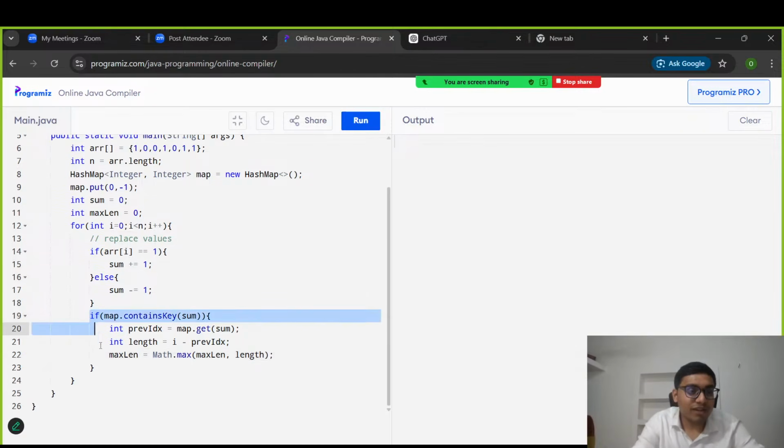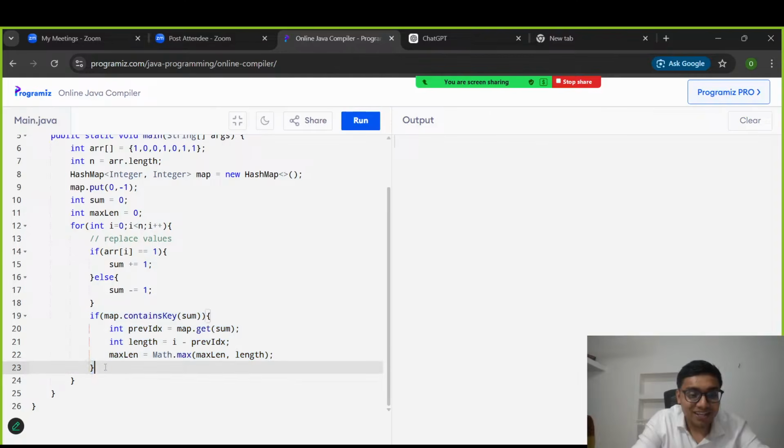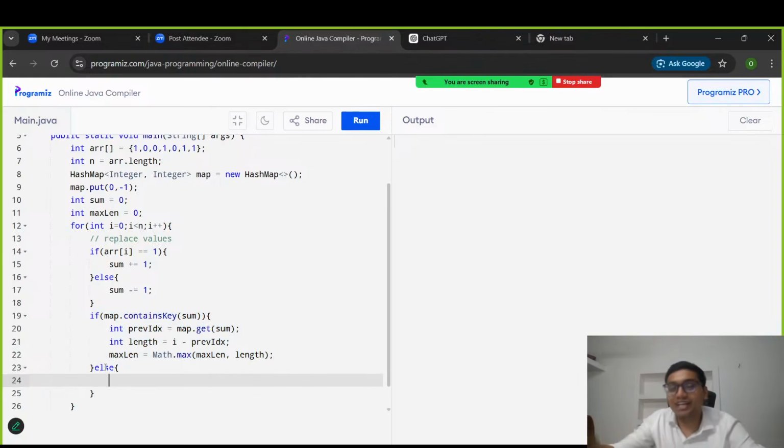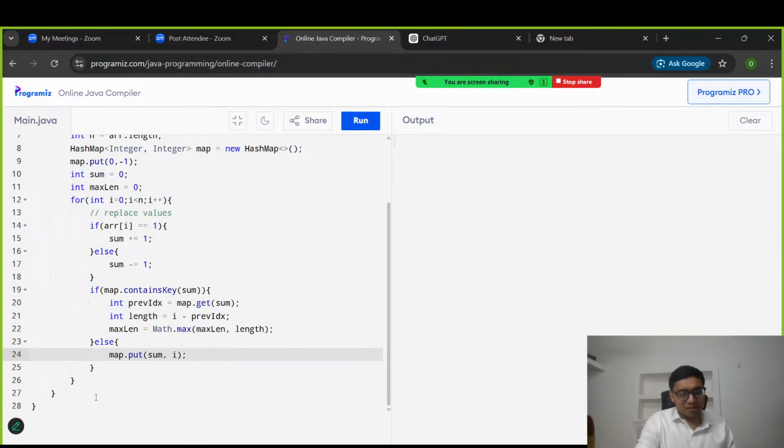Suppose this was the part when this particular current prefix sum is present in the map. If it is not present, then what were we doing? I hope you remember, if it is not present, then we were just simply putting it into the map. So let's put it, map dot put. What were we putting? The particular sum and the index, that is I. Got it everyone? And in the last we simply print.